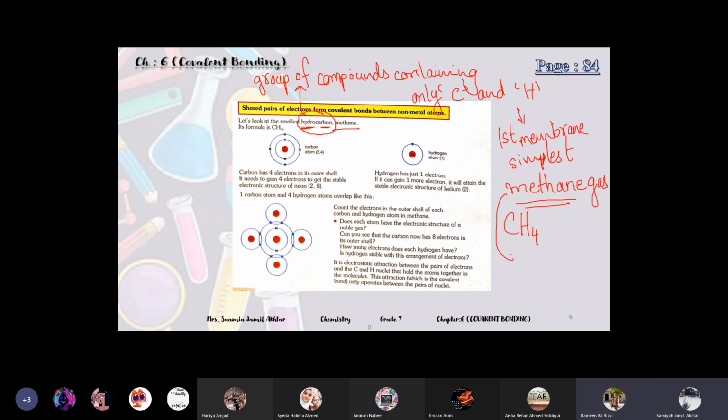Methane gas has another name. It is called natural gas. Commonly it is known as natural gas, and it is the gas which we use for cooking, the gas which is present in cylinders.